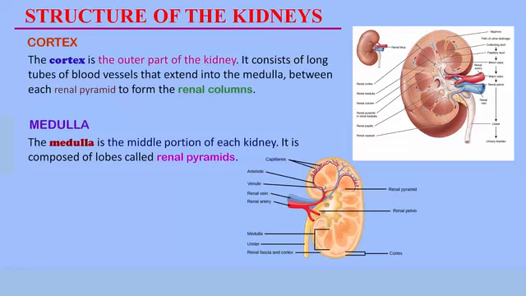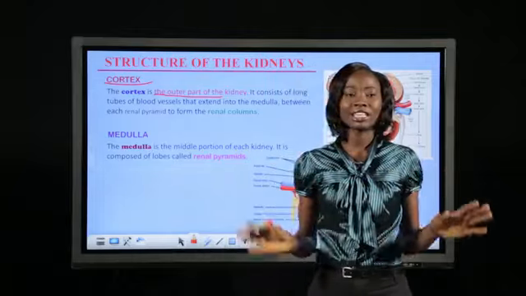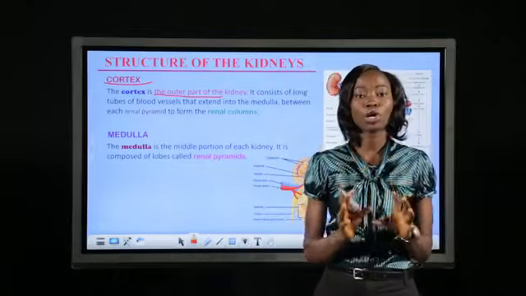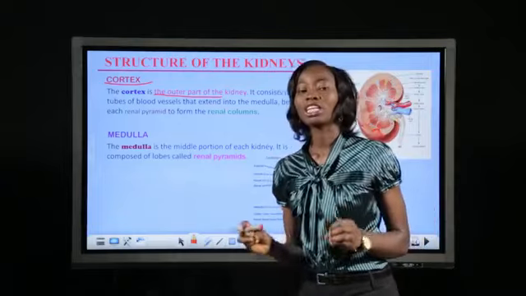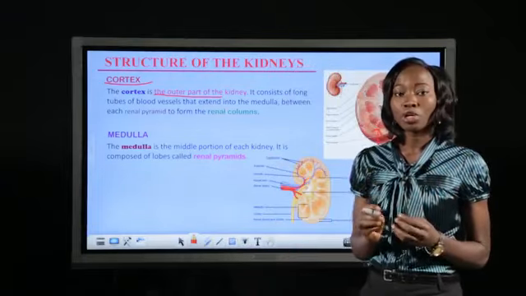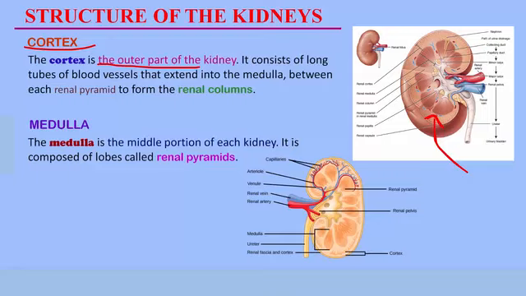We'll begin with the cortex. The cortex is the outer part of the kidney. This is what the cortex looks like. The outer part of the kidney, the whole of this region, is the cortex. The cortex consists of long tubes of blood vessels and other structures. Let me mention here that every part of the kidney consists of long tubes of blood vessels because the kidney receives a large volume of blood supply. So beginning with the cortex, we have long tubes of blood vessels.